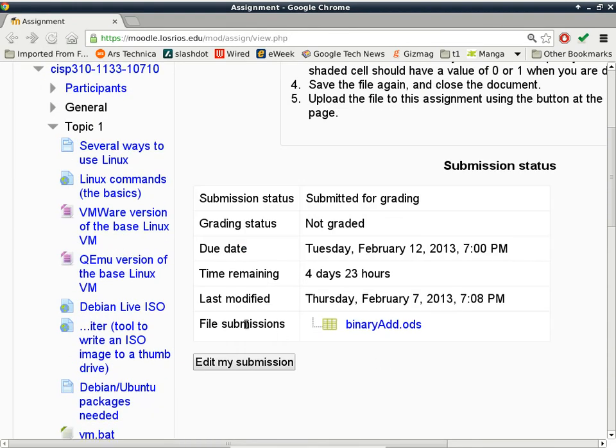And when you're all done, you should see something like this. It will tell you what was your last modification time and when it is due, and a link to download the file back, just in case you want to find out what you uploaded. Are there any questions about the entire process of turning in this particular homework assignment? No questions? All right.